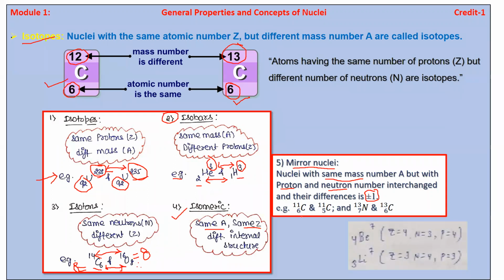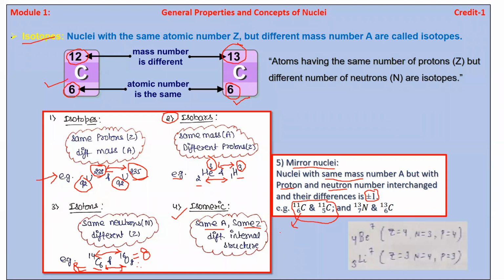Now look at this example. We have taken one example, the carbon element. For carbon, 6 is the atomic number and 11 is the mass number, and now we are calculating neutrons. 6 is the number of protons and also the atomic number.